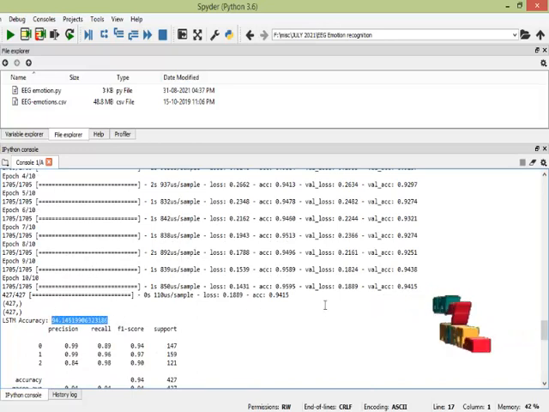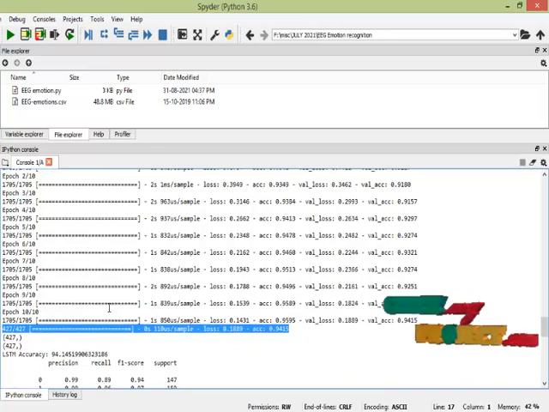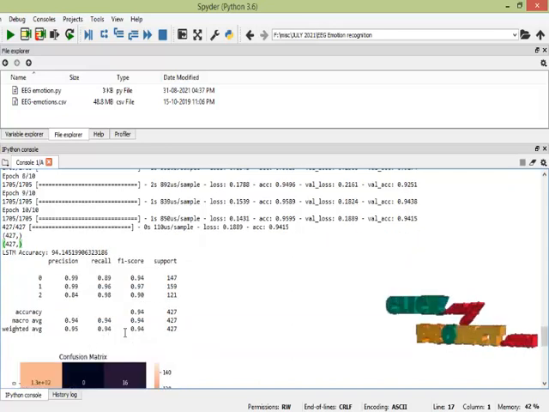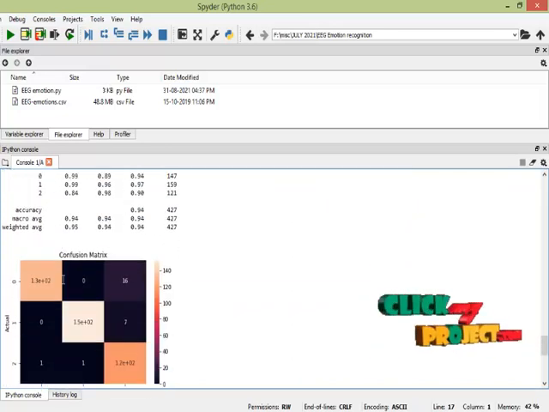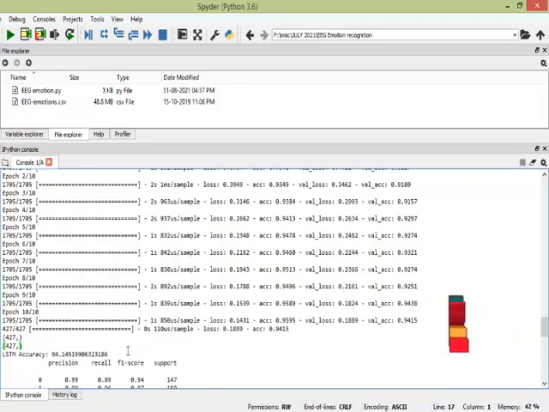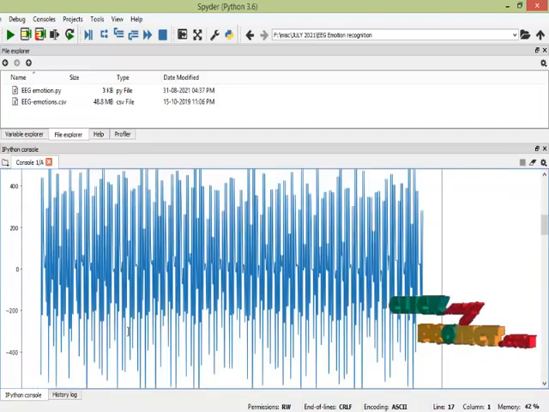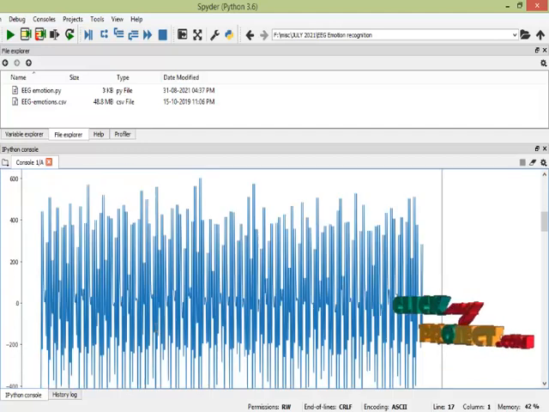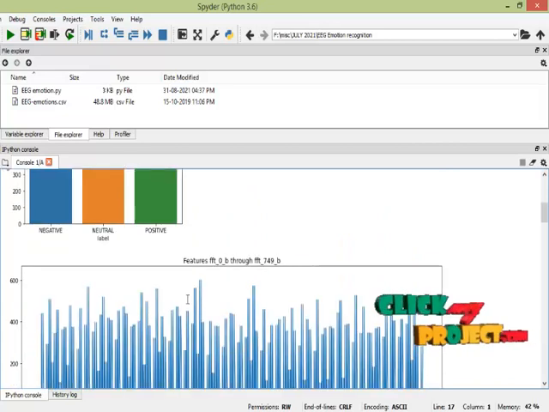This is actually an evaluation. This is the train test result and the evaluation result is this. This is a classification report for LSTM and this is a confusion matrix of LSTM. Here it shows the count of negative, neutral and positive samples in the data set based on the EEG signals.